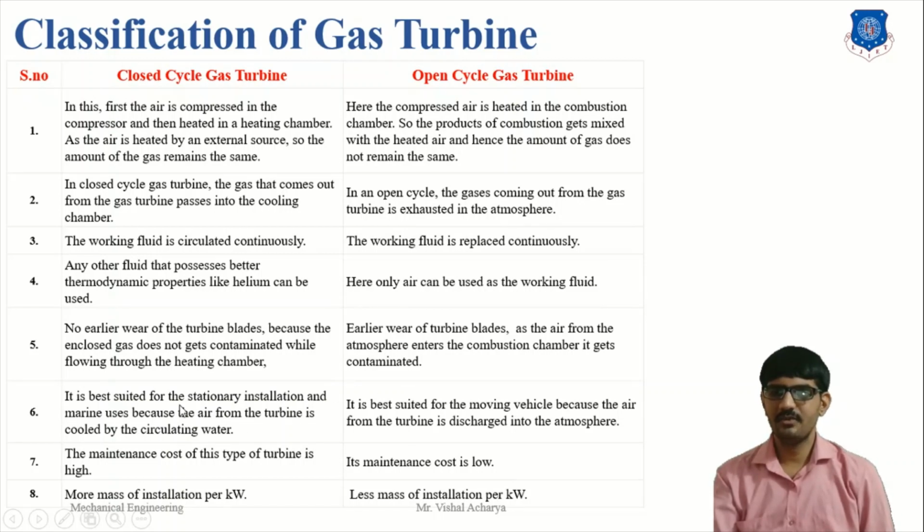The closed cycle is best suited for stationary installation and marine use, because the air leaving the turbine is cooled by circulating water. The open cycle is best suited for moving vehicles, because the air is again released to the atmosphere. The maintenance cost of this type of turbine is very high, but the running cost is very low. More mass of installation per kilowatt is required because of the closed system; less mass is required because it is an open system.